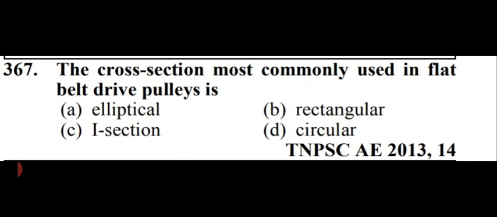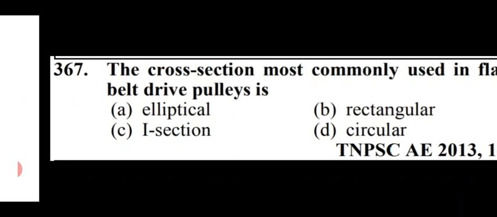Our next question is, the cross section most commonly used in flat belt drive pulleys is. Options are elliptical, rectangular, I section or circular. So option A is right here, that is elliptical. The cross section most commonly used in flat belt drive pulleys is elliptical.